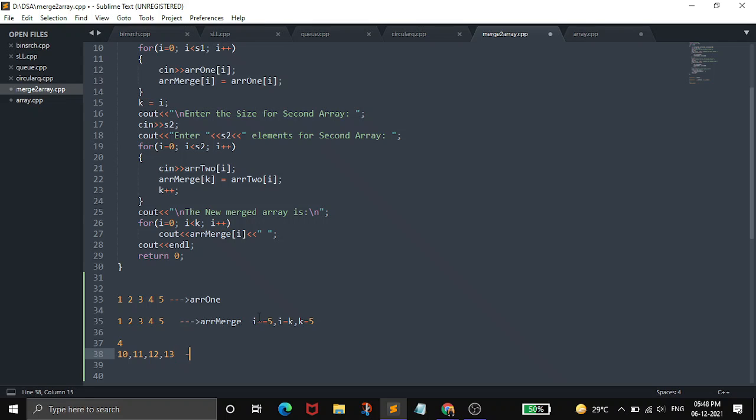So these are the elements which are stored in the second array, array 2. Here we again initialize i to 0, and then we took values for the second array, so i will again become 0 here. Then after taking input for all the arrays, i will become 4.